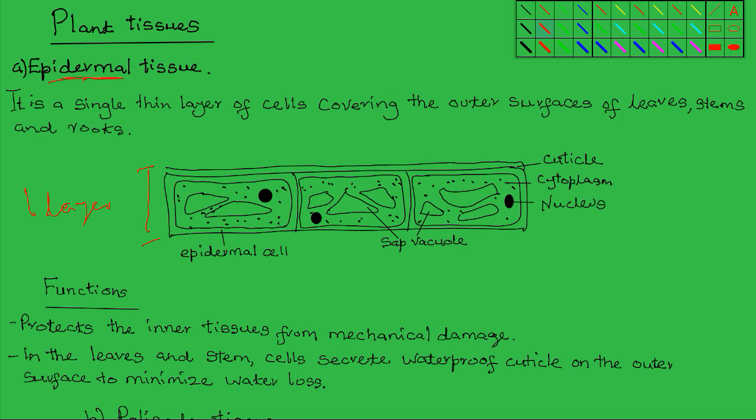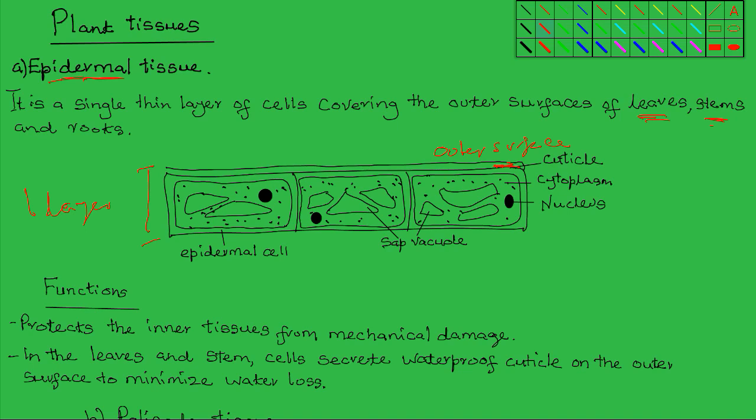But in terrestrial plants, the leaves and the stem are covered by a waterproof cuticle. This waterproof cuticle is secreted by the epidermal cells on the outer surface, where it minimizes water loss, because remember, the leaves and the stems are exposed to the dry atmosphere, so the plant runs the risk of getting dehydrated.